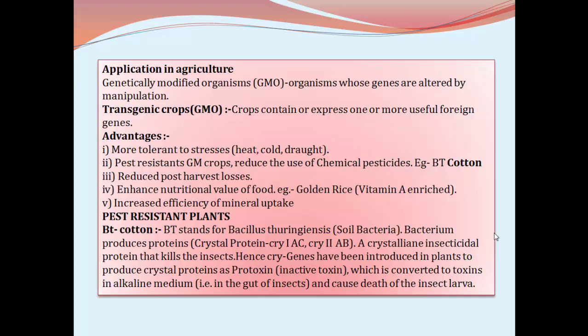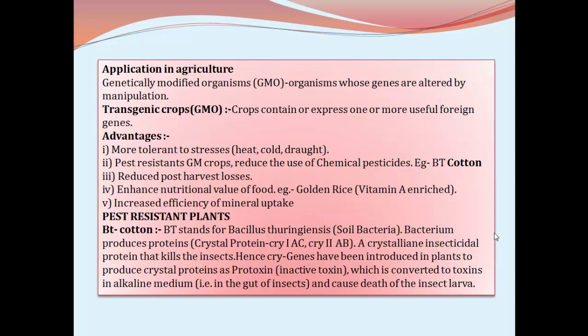What is the advantage of developing these transgenic crops? They are more tolerant to the stresses like heat, cold and drought. The pest-resistant genetically modified crops reduce the use of chemical pesticides, for example, BT cotton. Why nowadays is there importance for genetically modified crops?